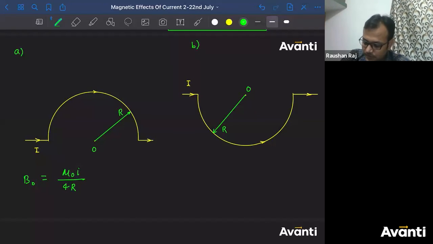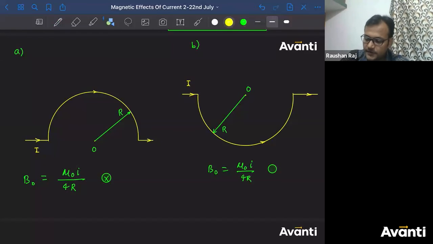Direction will be into the plane. All right. What about this one, guys? This will also have the same answer. B naught is equal to mu naught I by 4R. What will be the direction here? Here direction will be out of the plane.